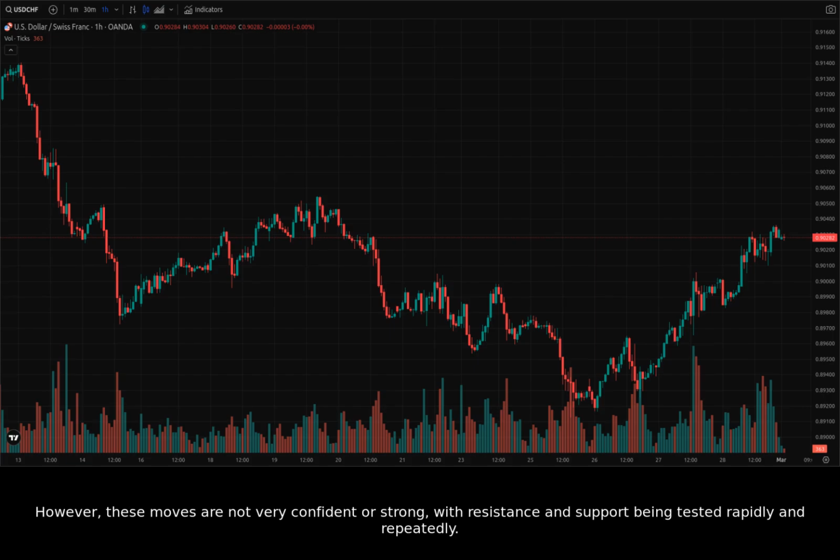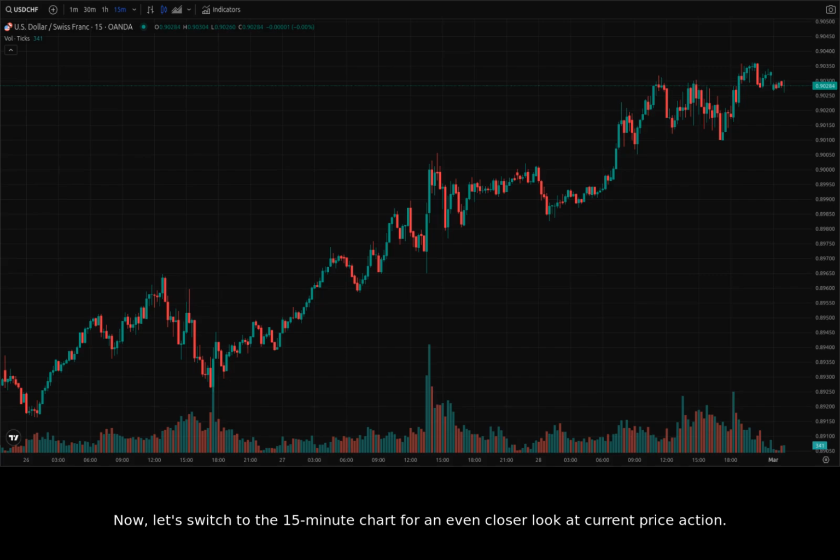However, these moves are not very confident or strong, with resistance and support being tested rapidly and repeatedly. In mid-February, we see a sharper drop, possibly associated with concerns about declining consumer confidence in the U.S. Now, let's switch to the 15-minute chart for an even closer look at current price action. We can see price is generally trading around 0.892 to 0.895, indicating very low volatility right now.